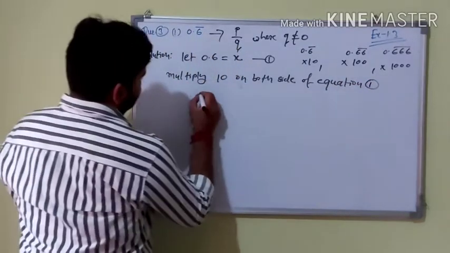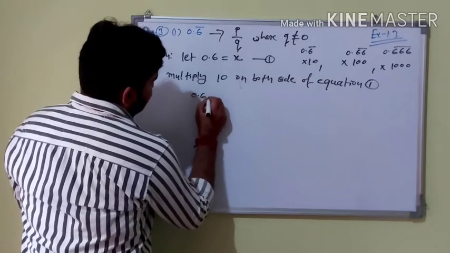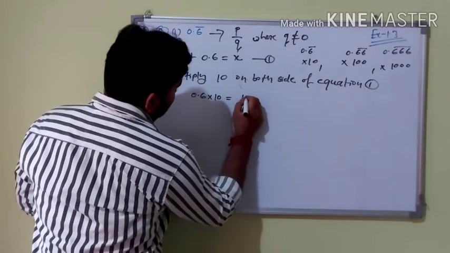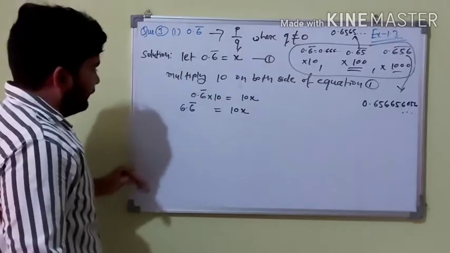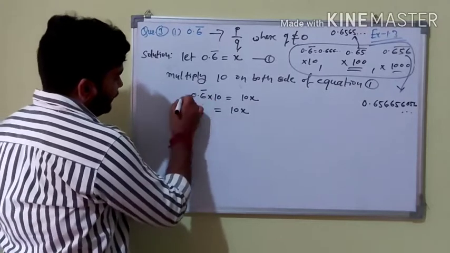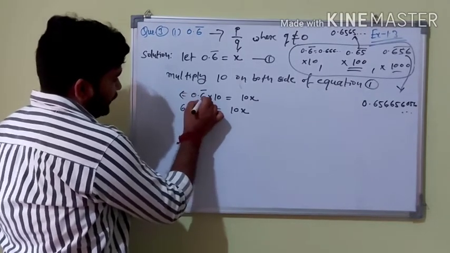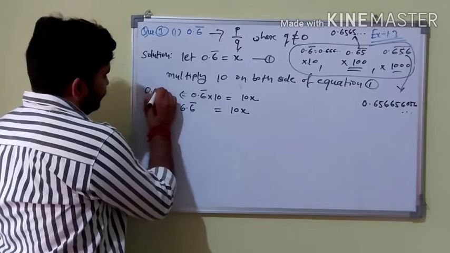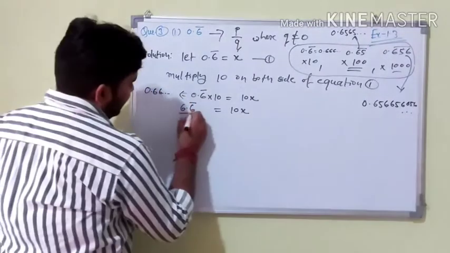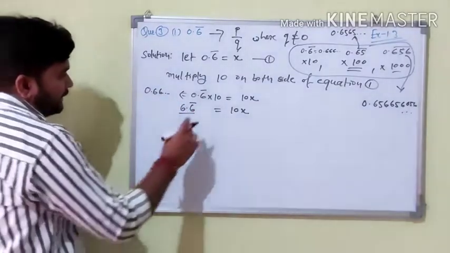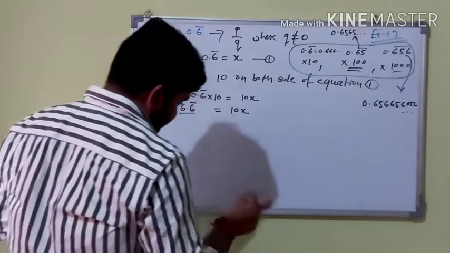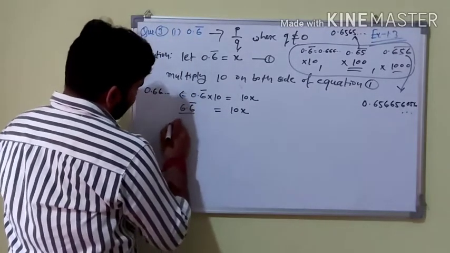We get 0.6 multiplied by 10 is equal to 10x, and we get 0.6 multiplied by 10 because this number is not just 0.6, this number is 0.666 and so on. That means we get 6.6 bar is equal to 10x, and finally after that we can manage it. Okay, how can we manage?